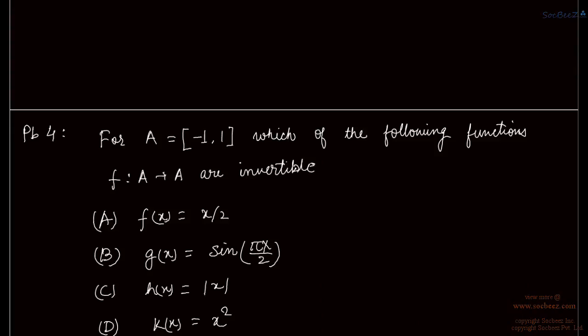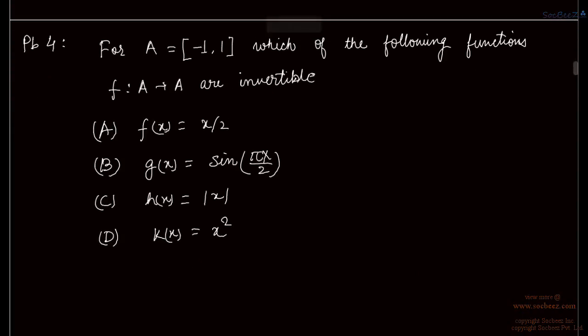So now moving to the next question. A is a set given which is from minus 1 to 1, both minus 1 and 1 are included. Which of the following functions f from A to A, that is a set domain as well as codomain, are invertible? Again, for a function to be invertible, the function should be 1-1 and onto. So let us check which of the following from A, B, C, D are 1-1 and onto from A to A, which is from minus 1 to 1, right?